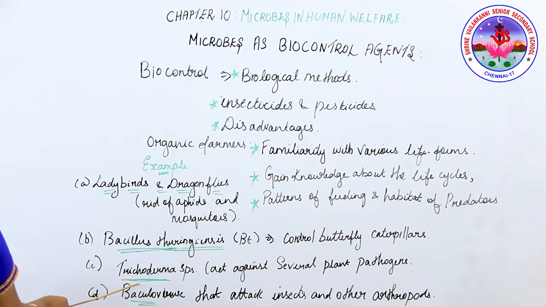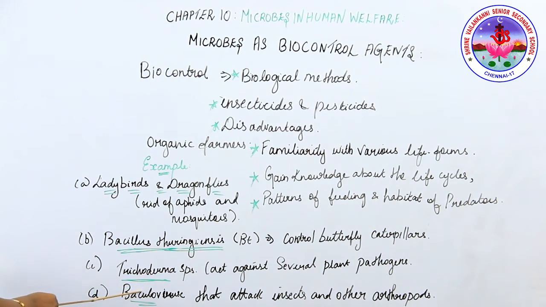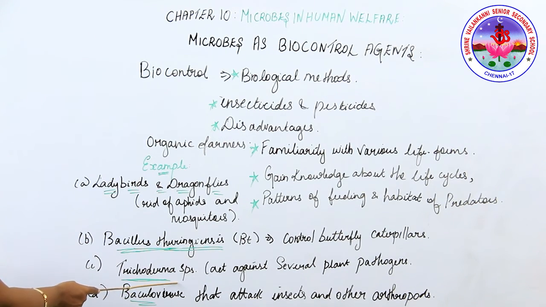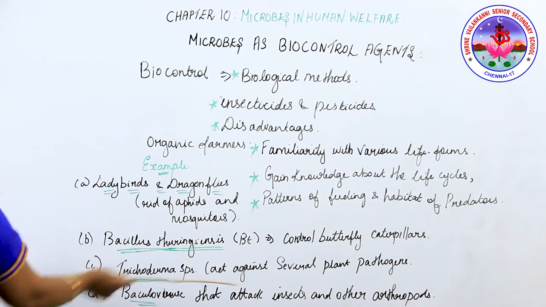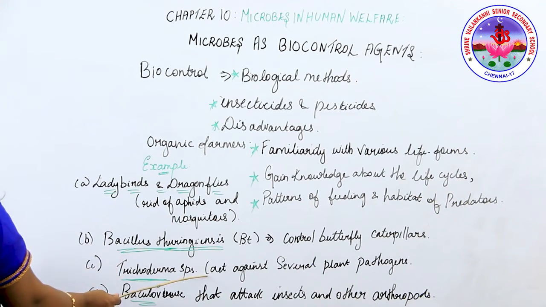Next we are going to study the Trichoderma species. It is a free-living fungus present in the root ecosystem, where it acts against several plant pathogens. I repeat, the Trichoderma species. Last will be the baculovirus.